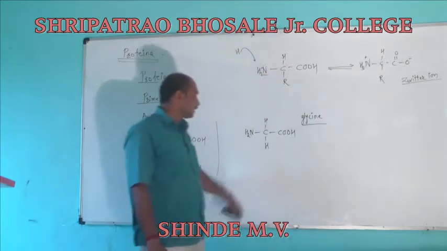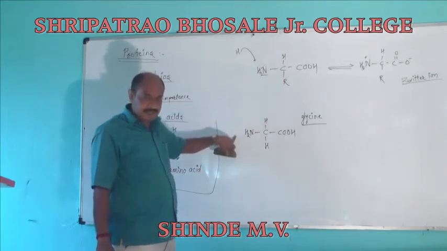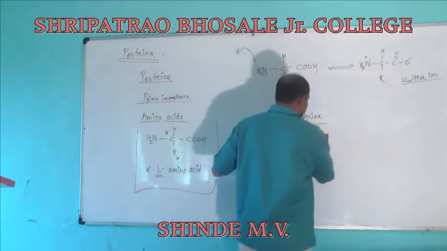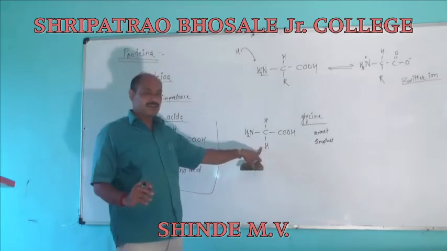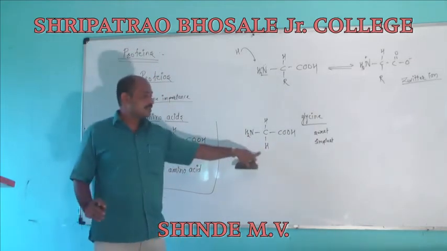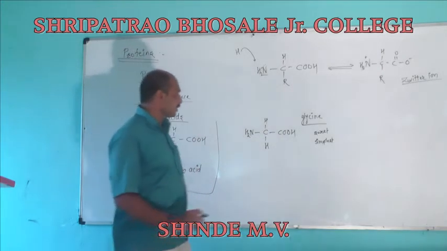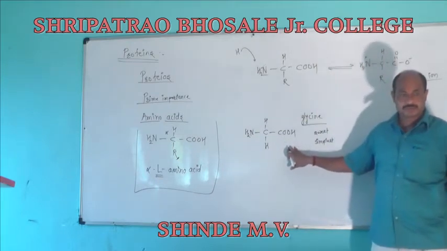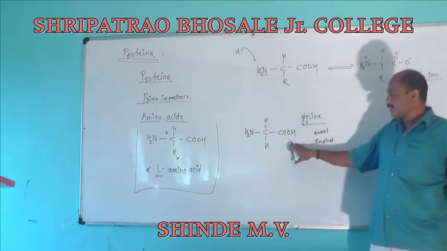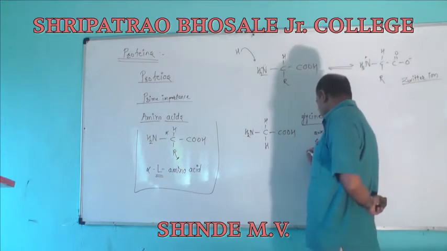Glycine, which is sweet in taste, which is the simplest. We are having the hydrogen atom instead of an alkyl group. Simplest amino acid, and when we observe the amino acids, this glycine is optically inactive. This glycine is an optically inactive amino acid.